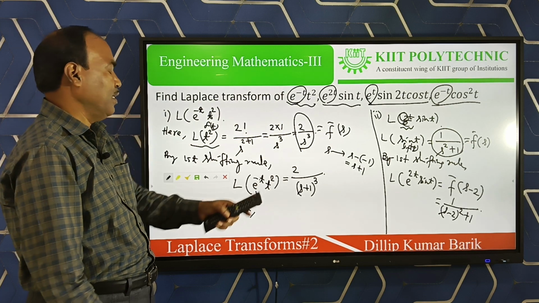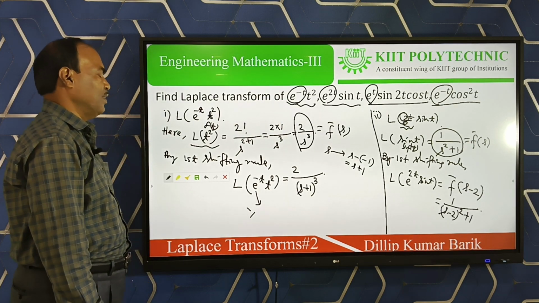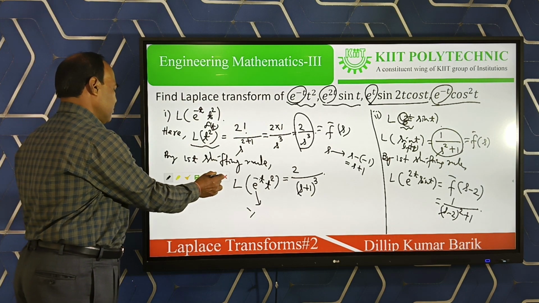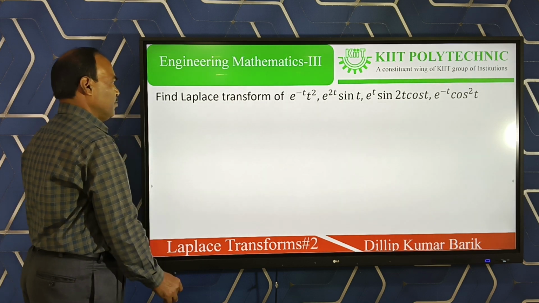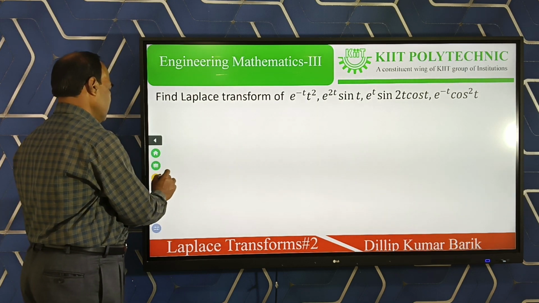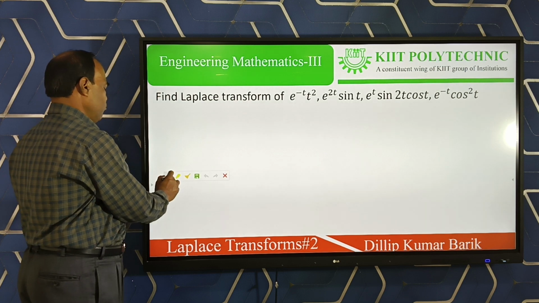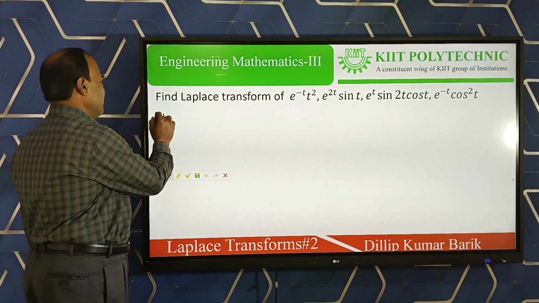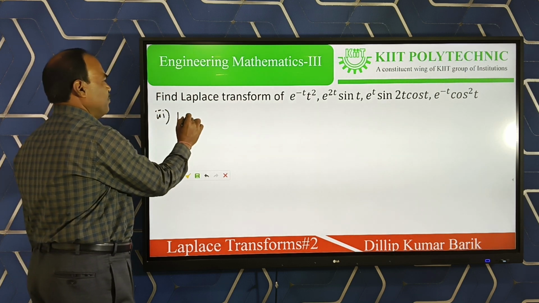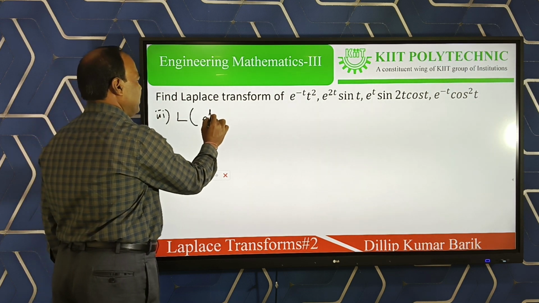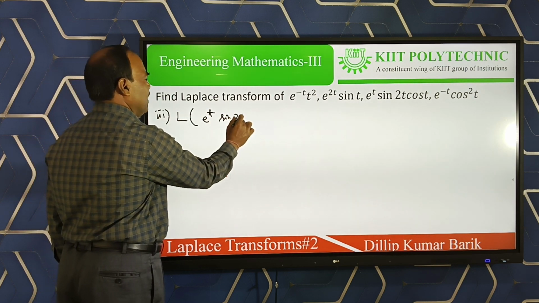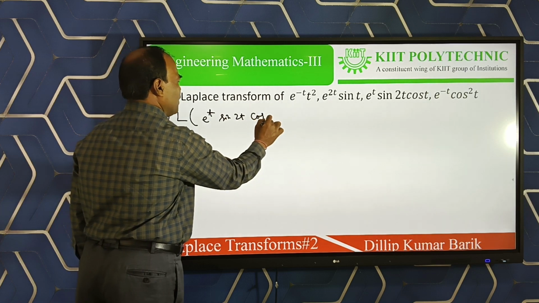Similarly, we can take another question, Laplace of e to the power t into sin 2t into cos t.